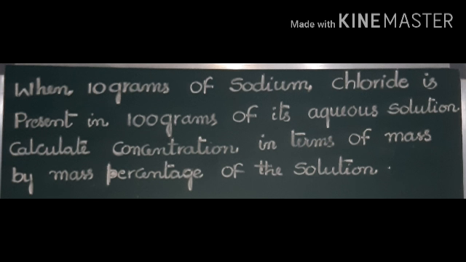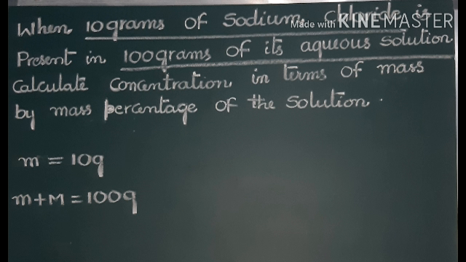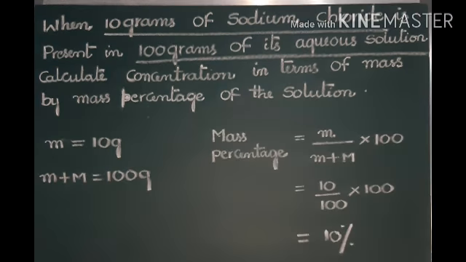Relatively less in quantity is sodium chloride, m equals 10 grams, and aqueous solution means small m plus capital M equals 100 grams is given. Now mass percentage formula, small m by small m plus capital M into 100. Small m is given 10. From the problem, solution is given, that means small m plus capital M is 100. 10 by 100 into 100 equals 10 percentage.